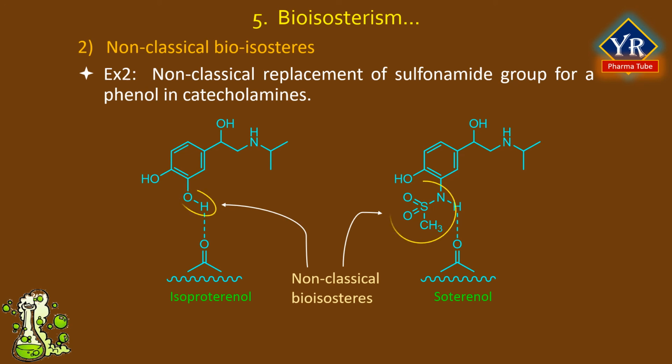Both the phenolic hydroxyl of isoproterenol and the acidic proton of the aryl sulfonamide have nearly the same pKa, that is approximately 10. Both groups are weakly acidic and capable of losing a proton and interacting with the biological target as anions. Because the replacement is not susceptible to metabolism by the catechol O-methyltransferase enzyme, it also has the added advantage of increasing the duration of action and making the compound orally active.